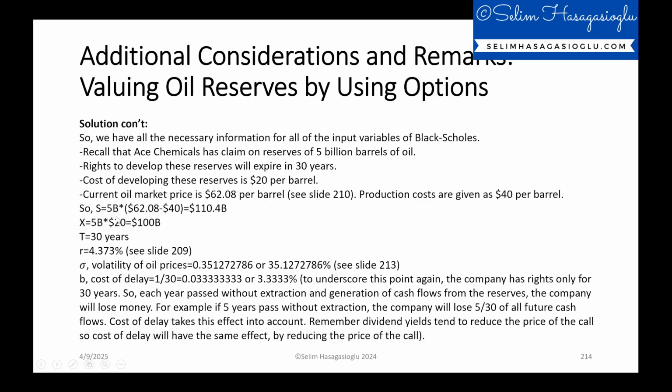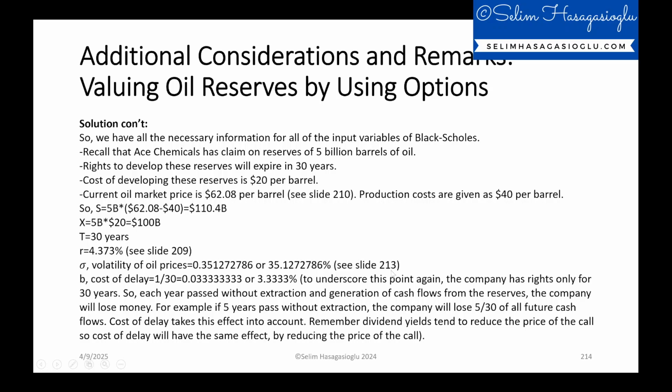So S will be 5 billion multiplied by the difference between the current price and the production costs. So S will be $110.4 billion and X will be 5 billion multiplied by $20, which is $100 billion, and T will be 30 years. Risk-free rate will be 4.373%. You can see this on slide 209. And sigma, the volatility of oil prices, was calculated as around 35%. You can see slide 213. And b, the cost of delay, is 1 over 30,